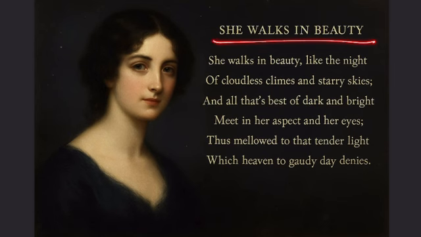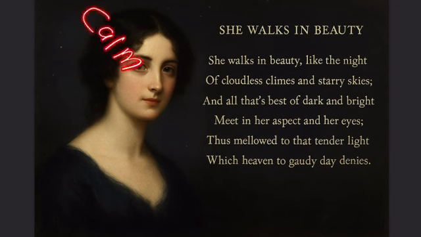She walks in beauty, like the night. The woman here is compared to the calm and beautiful night. Here, walks means move gracefully, like the night. So here the poet is using the figure of speech simile, that she is not like the day, which is bright and harsh, but like the night, which is usually calm, peaceful, and mysterious.